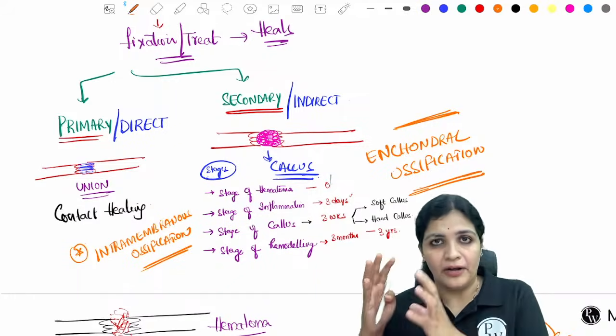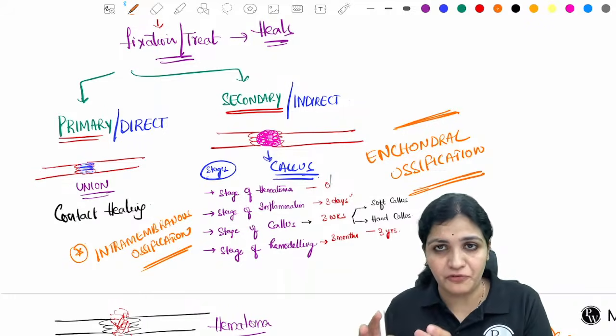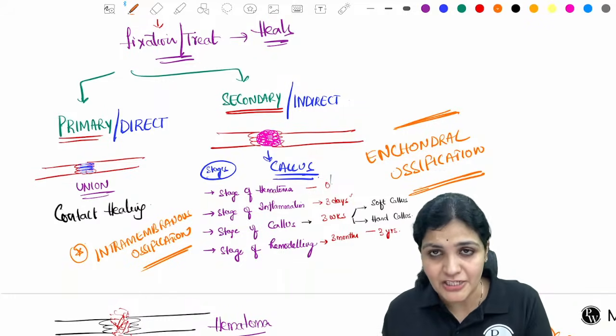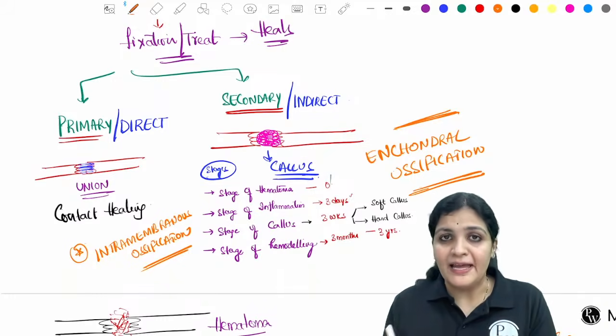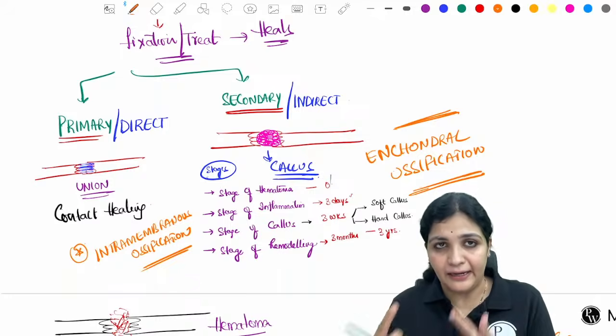And for secondary or indirect healing, we need callus to be formed. So how is the callus formed? We put the nails through it. So nails will produce callus, and this callus will give strength. Hence we go for an indirect or secondary healing.